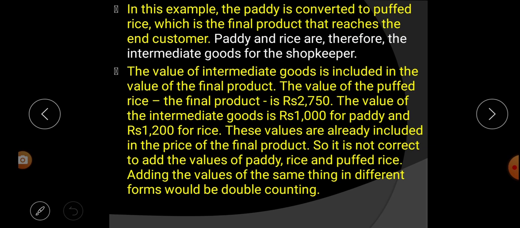But what are the intermediate goods? Intermediate goods are rice, oil, spices, sweets, and other dishes. Those are called what? Intermediate goods. Next paragraph.